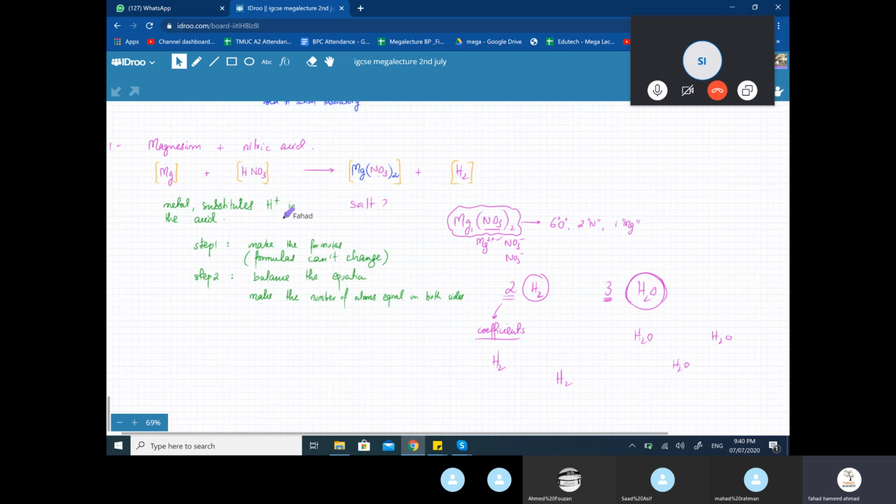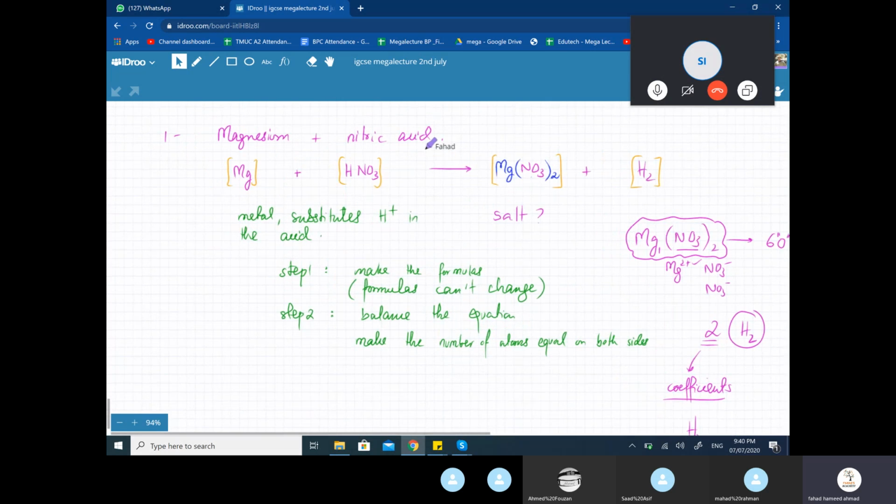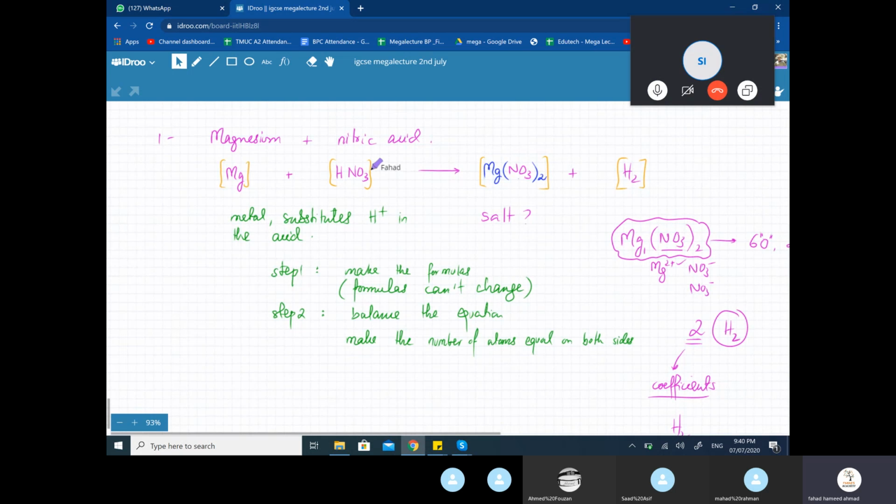Once these formulas have been made, you can't change the formula. Nitric acid is going to have 1 hydrogen, 1 nitrogen, and 3 oxygens, and they would all be joined together. You can't change the formula. You can't make this HNO6. You can't make this HNO2 or HNO1. It won't be nitric acid. Similarly, you can't change the formula of this molecule. The only thing you can change is the quantity of the molecules, the number of molecules that you have. And that is what you do when you're trying to balance equations.